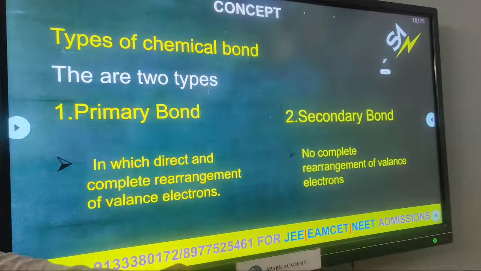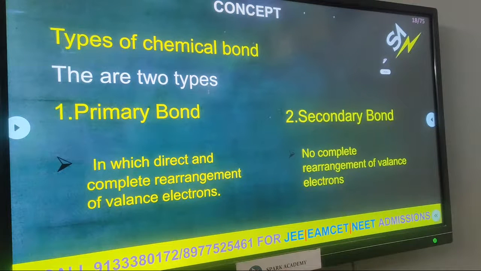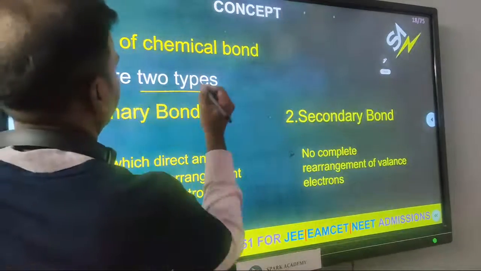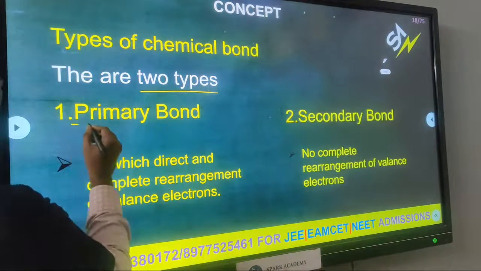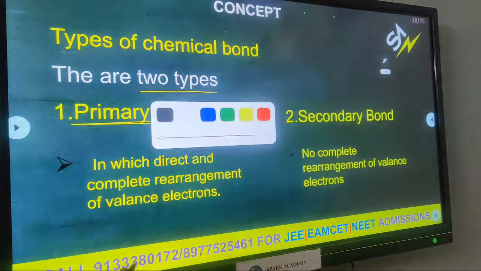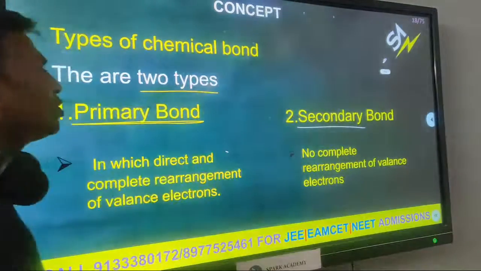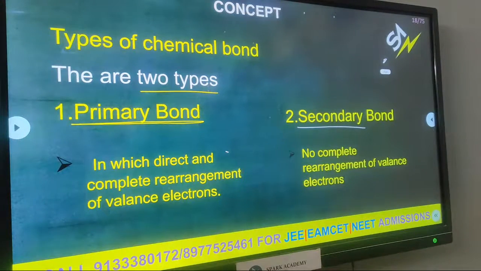First of all, we see the types of chemical bonds. What types of chemical bonds are present in molecules and compounds? There are two types. The first is called the primary bond, and the second is the secondary bond. How can we distinguish them?